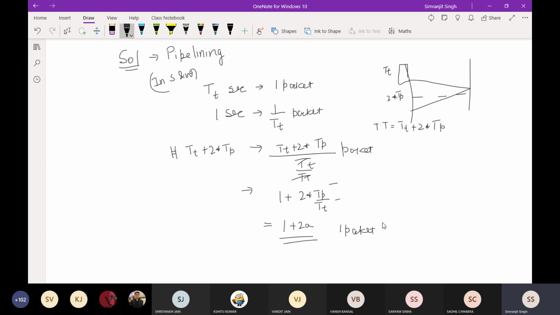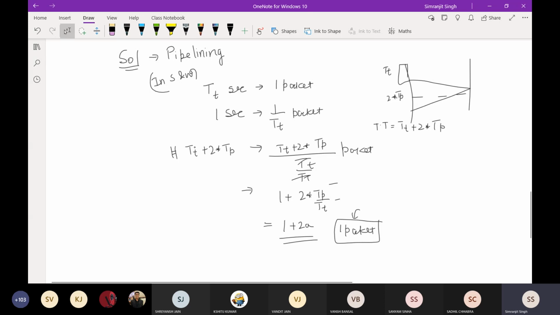If you are using stop and wait, you are only transferring one packet. In TT amount of time, you are putting one packet onto the link. In 1 second, you are putting only 1 upon TT packets. For the total amount of time, you can put this many packets, that is 1 plus 2a, but instead you are putting only one packet onto the link.